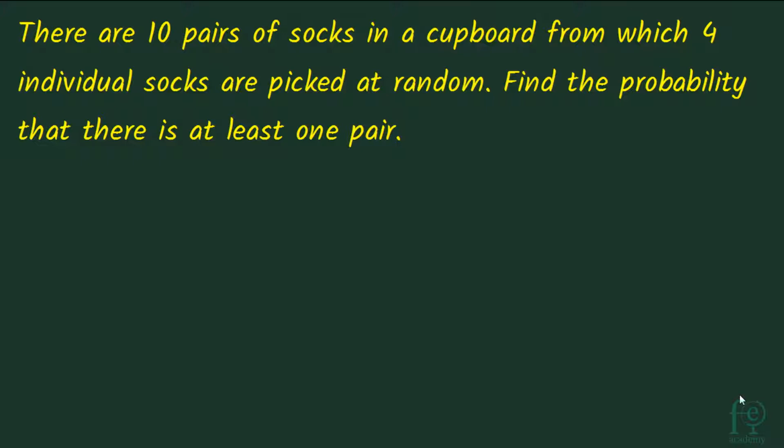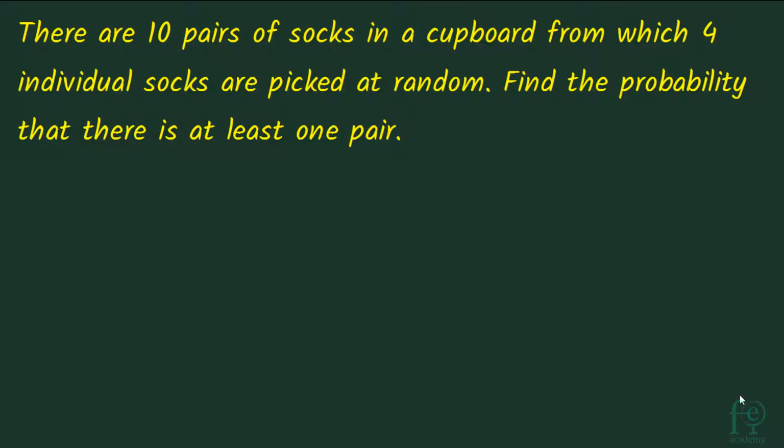So today's question is, there are 10 pairs of socks in a cupboard from which 4 individual socks are picked at random. Find the probability that there is at least one pair. So there are 10 pairs of socks, or 20 socks, in a cupboard. Then 4 individual socks are picked up. What is the probability that there is at least one pair?